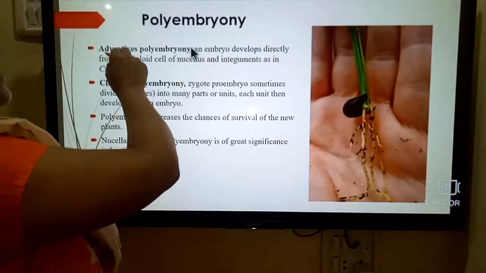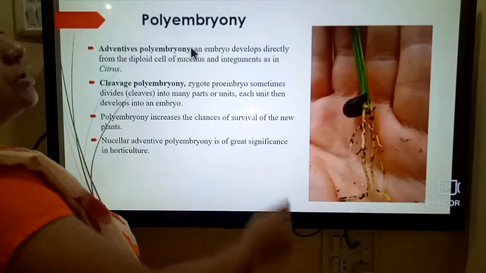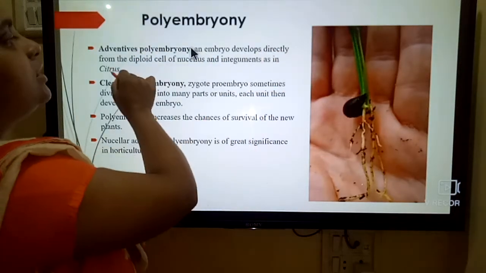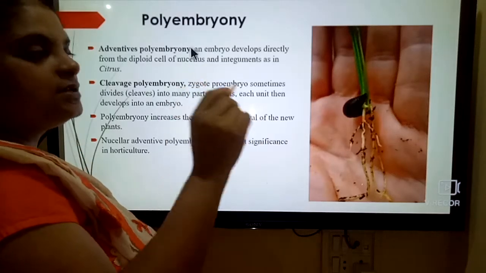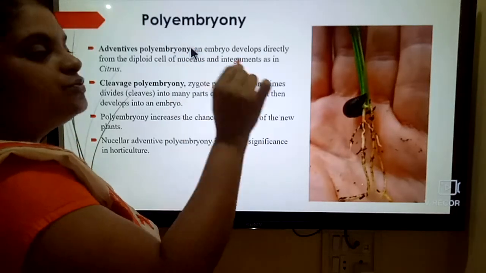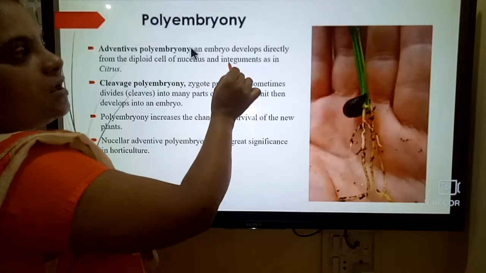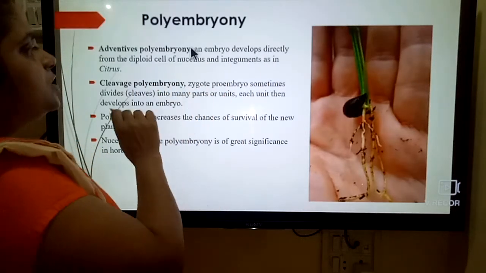So that is adventitious polyembryony, where the embryo develops directly from the diploid cell of the nucellus. As I told you, the somatic cell, that is the somatic nucellus, a diploid cell, or maybe the integuments.